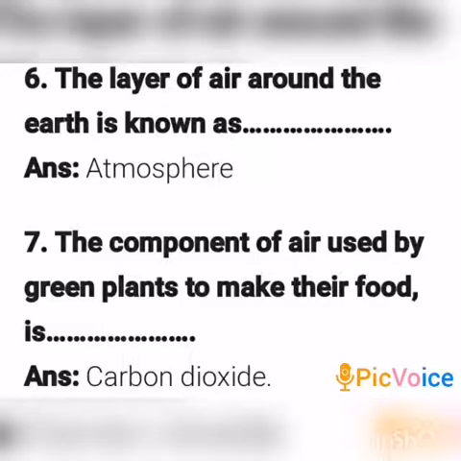Then sixth one, the layer of air around the earth is known as atmosphere. Write the answer, children. Atmosphere. Then seventh one, the component of air used by green plants to make their food is dash. The answer is carbon dioxide.